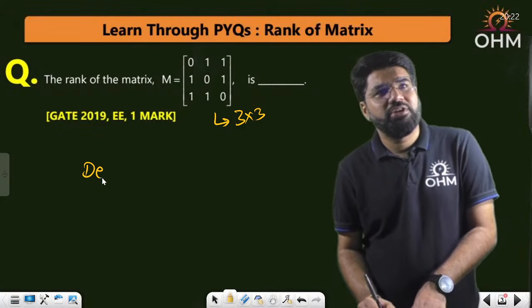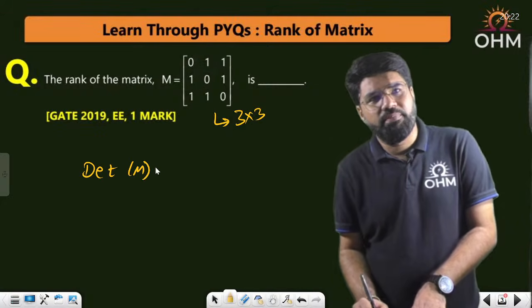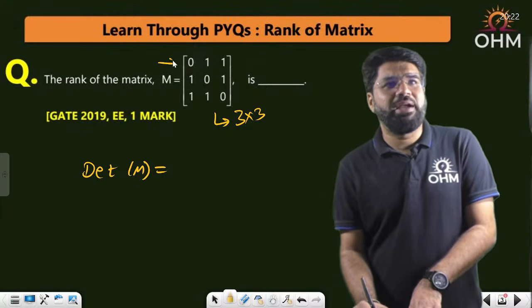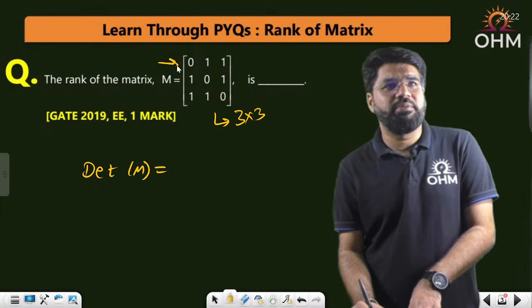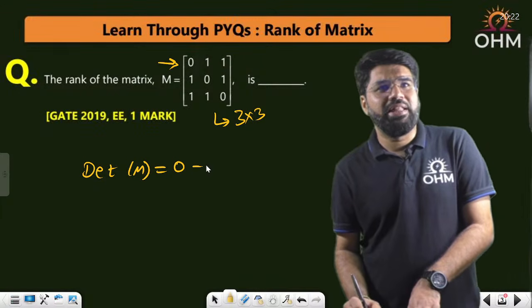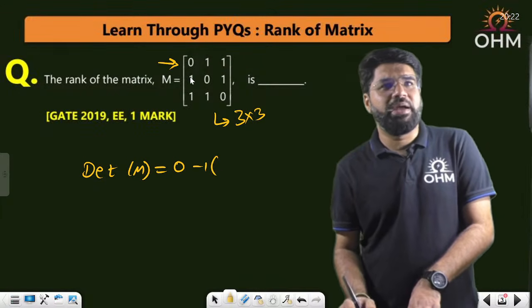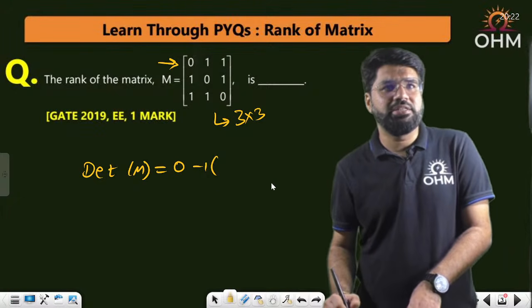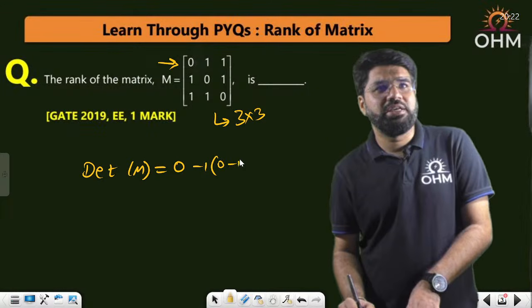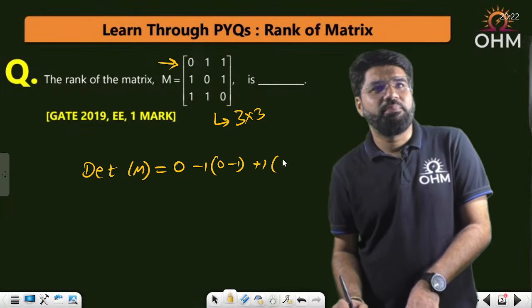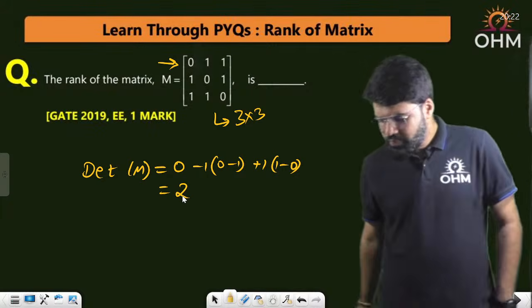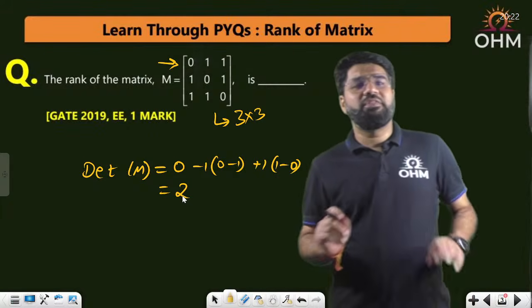If I start here with the determinant of the matrix, I'm going to calculate the determinant, and of course I expand about the first row. Of course the first element is 0, and then I start with the next element with minus sign and cross multiply. I hope you are all very clear about the determinant calculation at least. Then it goes 0 minus 1 and then the plus 1 with 1 minus 0, minus 1 and minus 1 plus 1, so this is equal to 2. The determinant of the matrix is equal to 2.